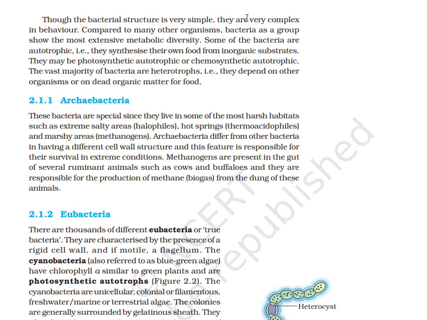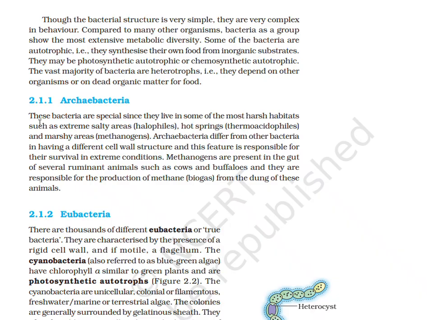Though the bacterial structure is very simple, they are very complex in behavior. Compared to many other organisms, bacteria as a group show the most extensive metabolic diversity. Some of the bacteria are autotrophic, that is, they synthesize their own food from inorganic substrates. They may be photosynthetic autotrophic or chemosynthetic autotrophic. The vast majority of bacteria are heterotrophic, that is, they depend on other organisms or on dead organic matter for food.